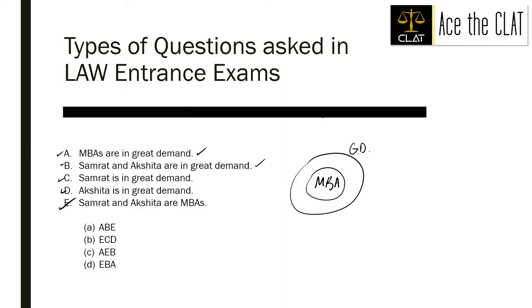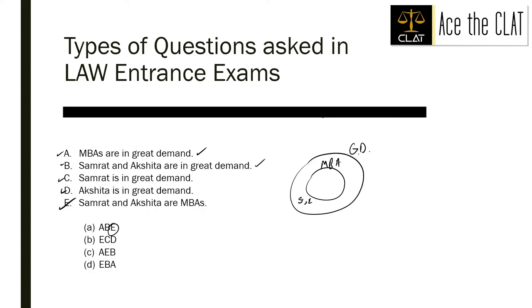MBAs are in good demand. Samrat and Akshita are in great demand. And E says Samrat and Akshita are MBAs. Well, if I place Samrat and Akshita inside MBA, then I can conclude this. But when I say that they are outside MBA, because all MBAs are in great demand, it does not mean that all those who are in great demand are MBAs, right?